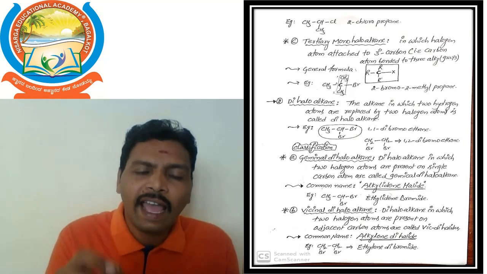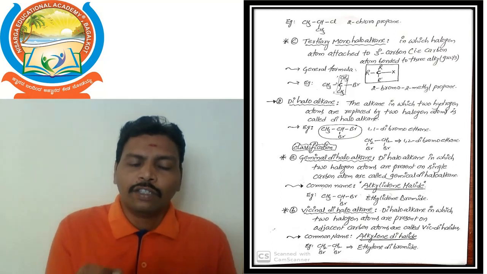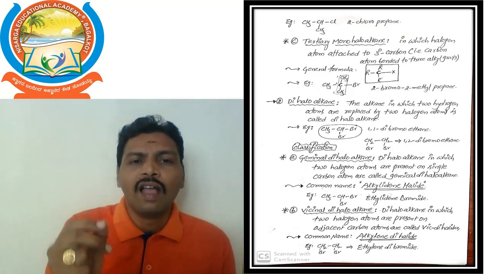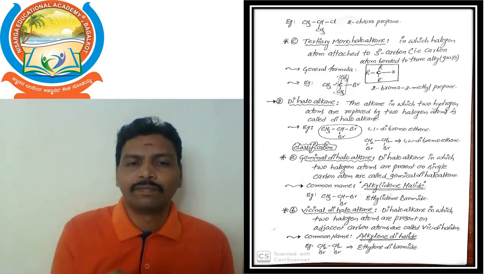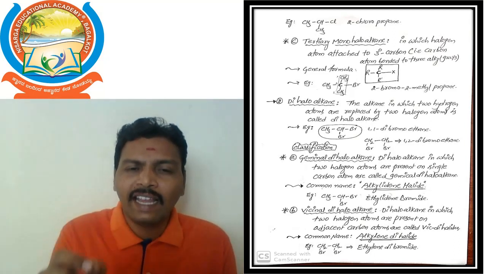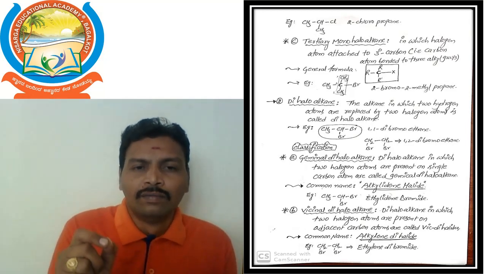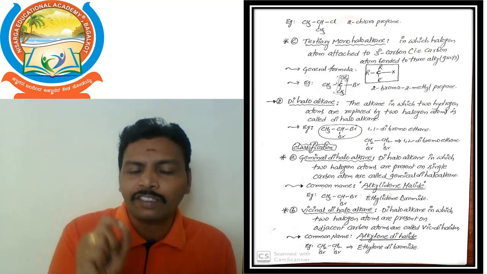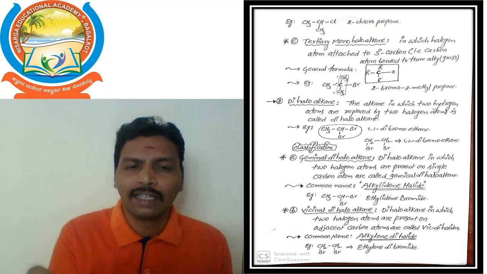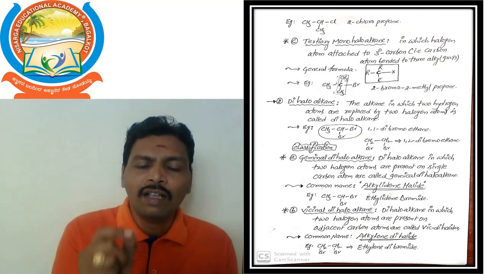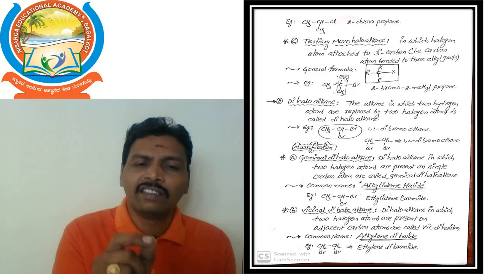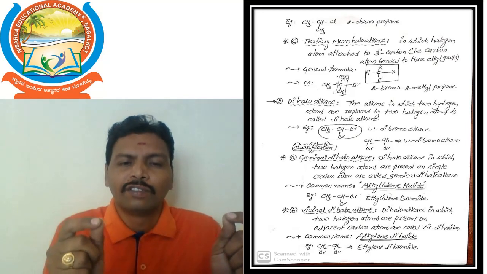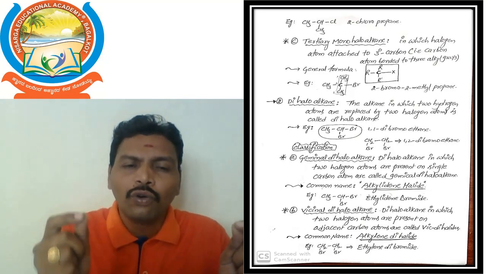Next we will go to the dihaloalkane. From the name only we can get some idea: di means two, halo means halogen atoms. Definition: an alkane in which two hydrogen atoms are replaced by two halogen atoms gives a dihaloalkane. For example, the ethane molecule, CH3-CH3. In these two carbon atoms, you remove two hydrogens.